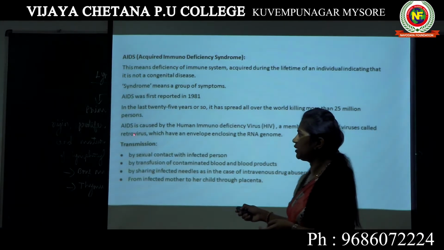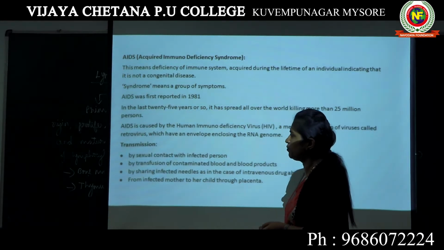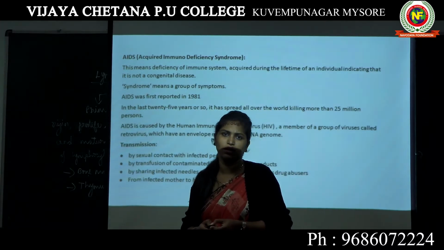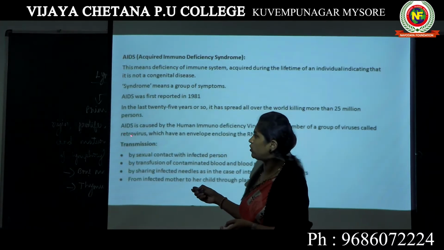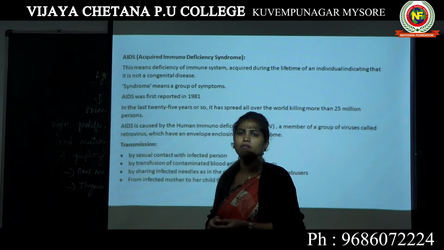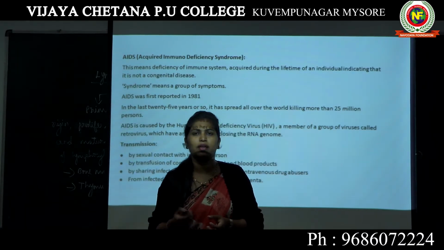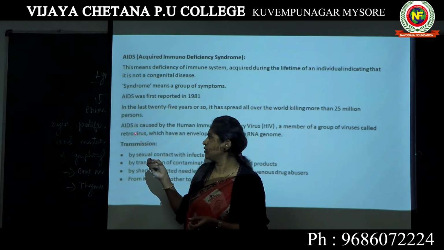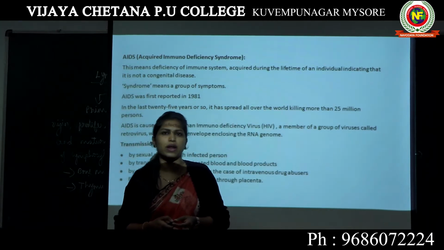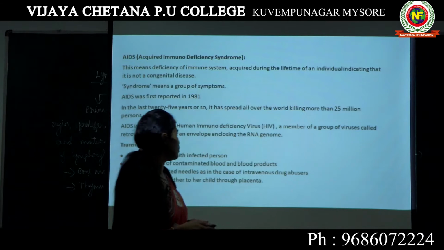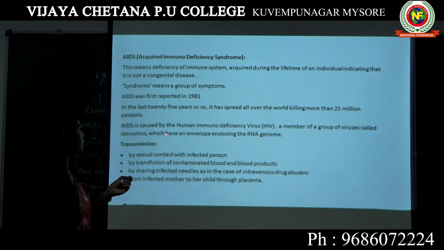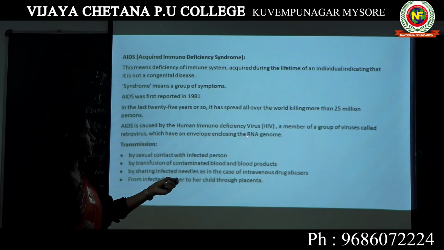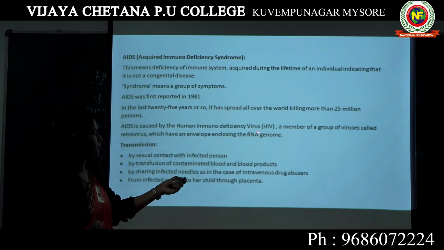Retrovirus, what is the speciality? They are viruses having single-stranded RNA as their genetic material. We have double-stranded DNA in our body as a genetic material, whereas this virus has single-stranded RNA as its genetic material, which has an envelope enclosing the RNA genome.